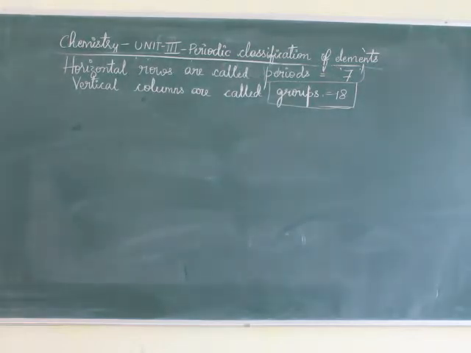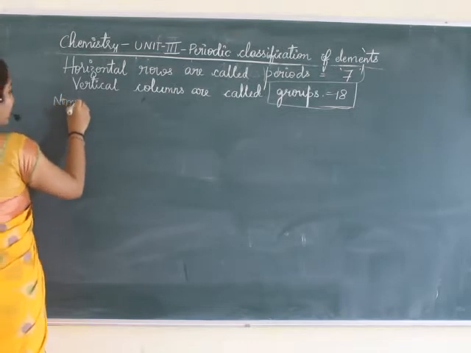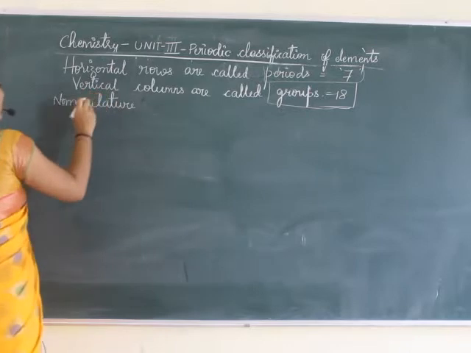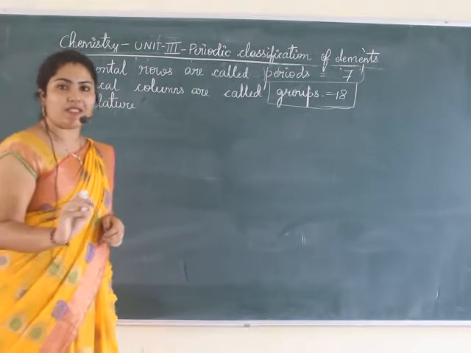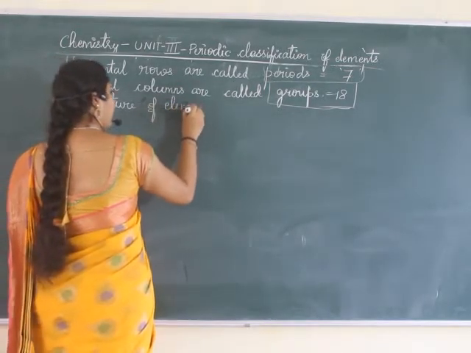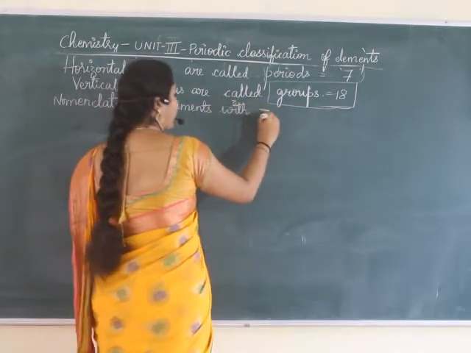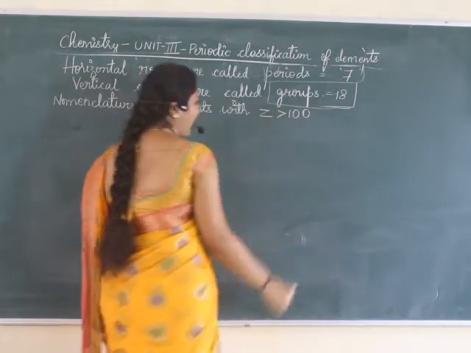We call it the nomenclature of elements. Nomenclature is a standard term used for naming. It means naming elements with atomic number Z, that is, atomic number greater than 100.